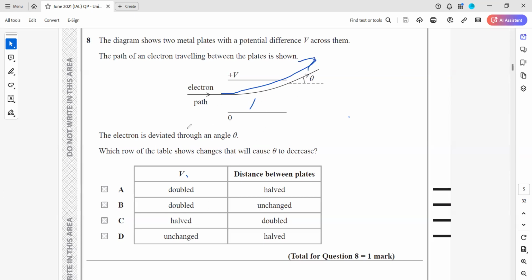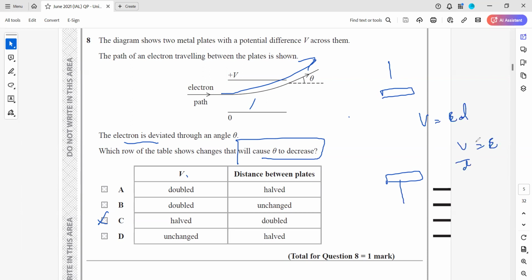But the electron is deviated through an angle theta, and we want theta to decrease. So voltage should be halved, and the strength of the electric field should be minimum. How is the strength of the electric field minimum if we increase the distance? Because we have the formula V equals Ed, so V over d equals E. Because we want to reduce the strength, the voltage should decrease and the spacing should increase. So it will reduce the deviation or the angle.